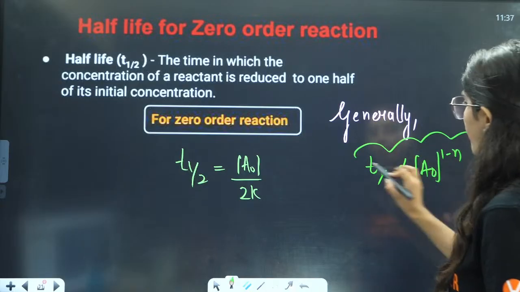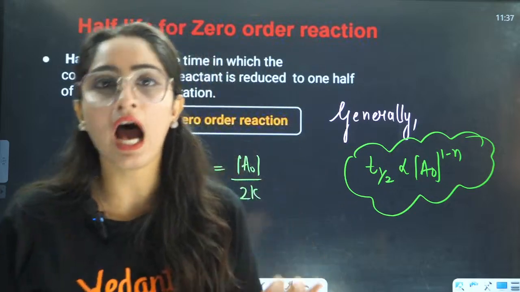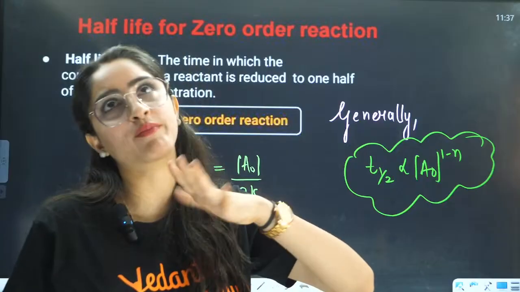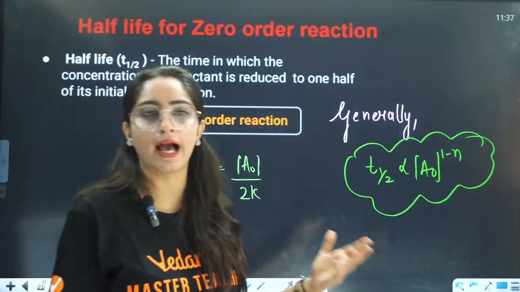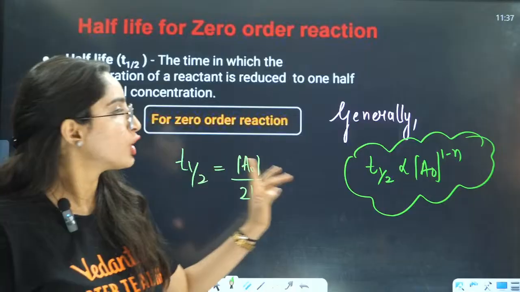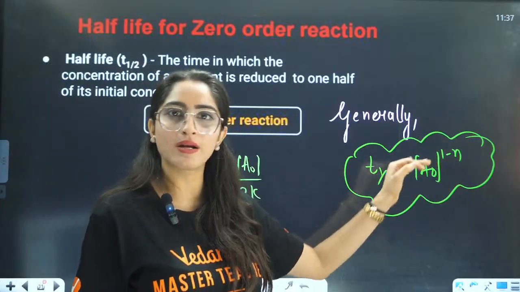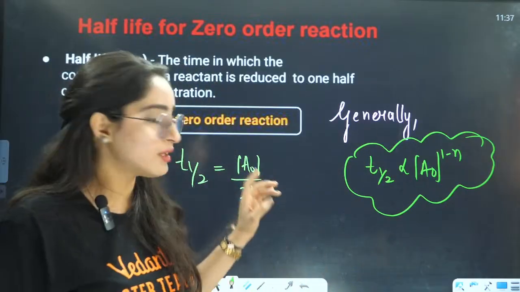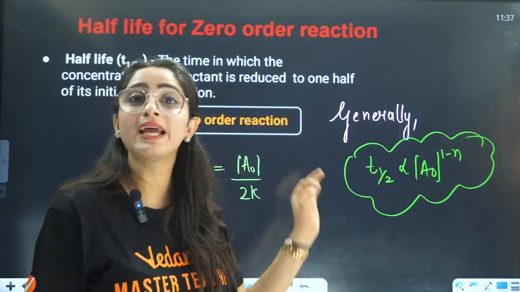This is a general formula, right? If they ask you the dependency of T half of any order, very good. I love it when I see this in the chat box, that makes me happy. So when we talk about a zero order reaction, here put n equals 0, you will have this directly proportional. You put n equals 1, 1 minus 1 is 0, anything raised to power 0 is 1.